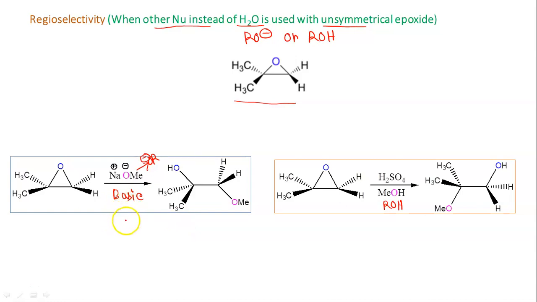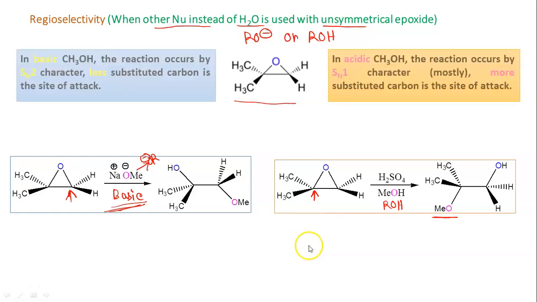Fine, because now the alkene is not symmetrical. In the first case, that is in basic medium, the OMe is attacking this carbon, which is less substituted. But in the presence of acid catalysis, this carbon is more substituted and OMe is attached at this carbon. So why is it happening? For that we have to go into the mechanism deeply.